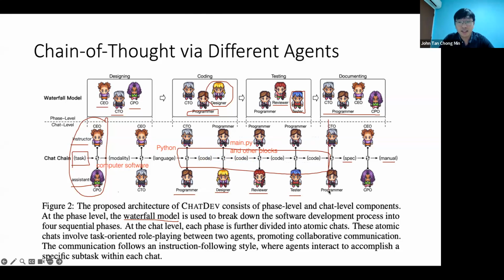Then once the code is done, the specifications will be created by the programmer itself, like what are the requirements, and then the manual will be created by the programmer as well. So actually, I don't think we need the CEO and the CPO here. What do you all think? I just think the programmer is enough for the documentation. So this is roughly how ChatDev is done.